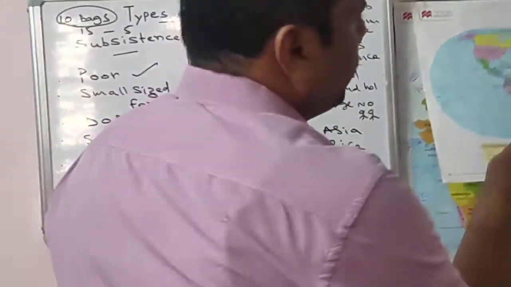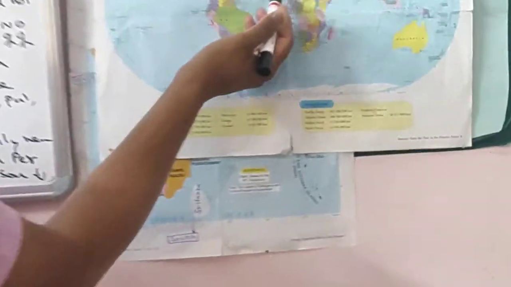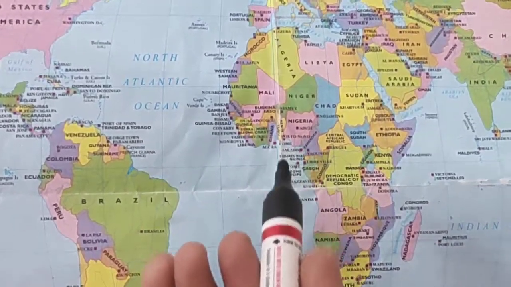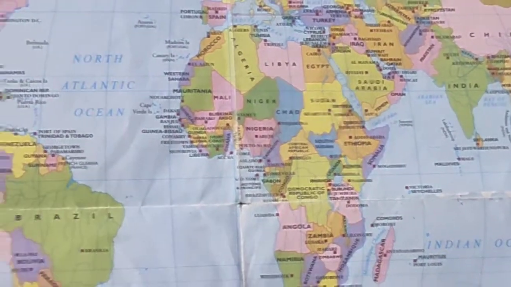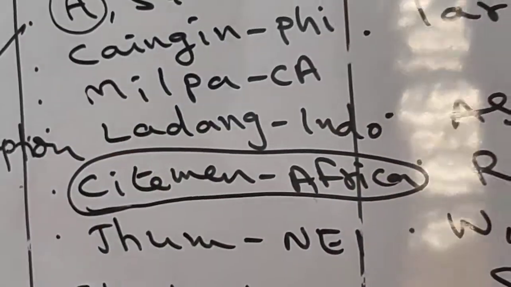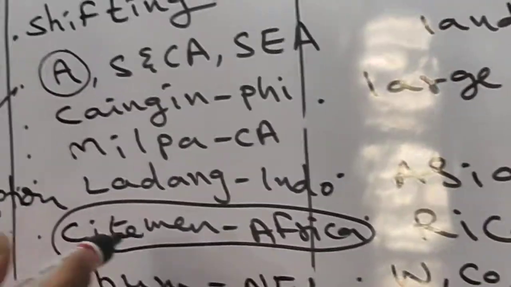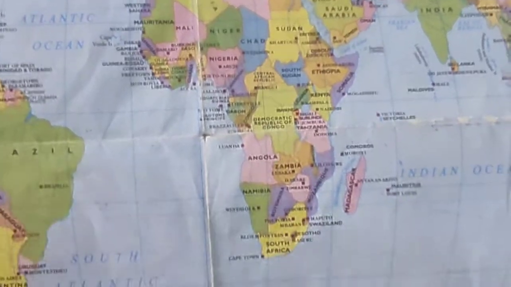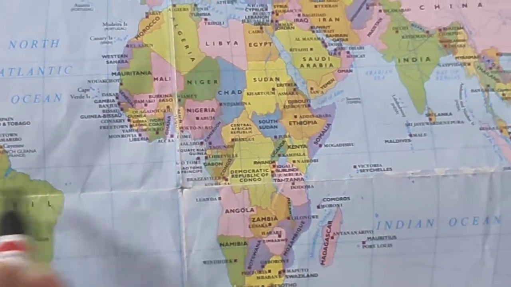See, for example, Africa. In Africa, they have mentioned the name for shifting cultivation. What is shifting cultivation called in Africa? They have not mentioned a particular country here, just Africa, particularly the tropical region.